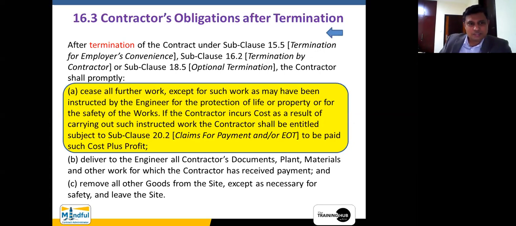It says after termination of the contract under this particular subclause, the contractor shall promptly cease all further work except for such work as may have been instructed by the engineer for the protection of life or property. Again, the health and safety aspect comes into play. No matter who is responsible for what, the engineer has to do a proper check, a proper audit at the time of termination, and say that, Mr. Contractor, these are the minimum things that you should be doing in order to protect the executed work.